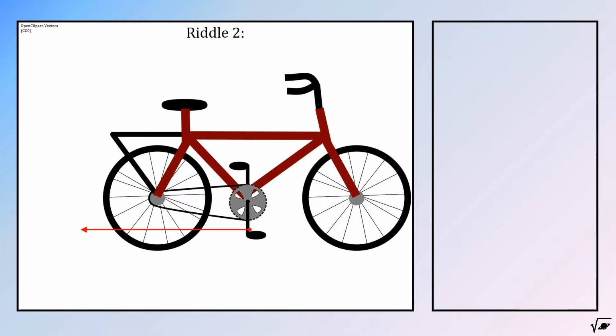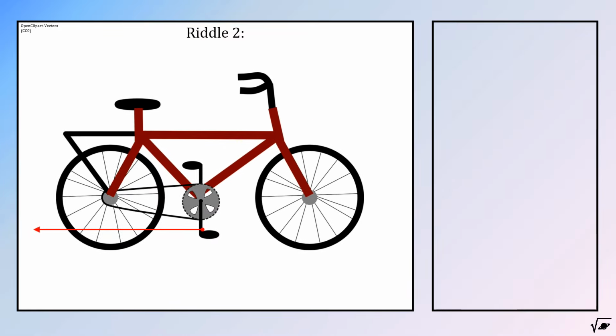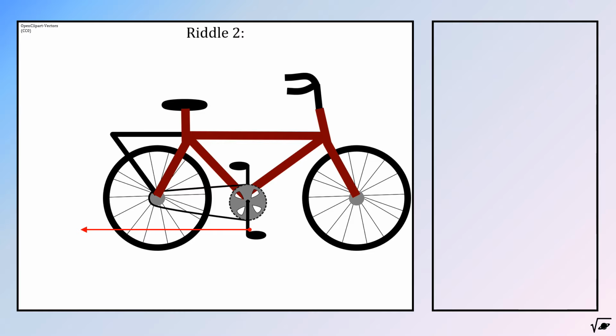Riddle 2. If you tie a string on the lower part of a bicycle and you pull on it, in what direction will the bike move? If we look at the bike as one rigid block, the answer might be obvious. The bike will come towards you. But if you take a closer look at the pedals, it appears that the applied force will result in forwards pedaling. So which one is true?